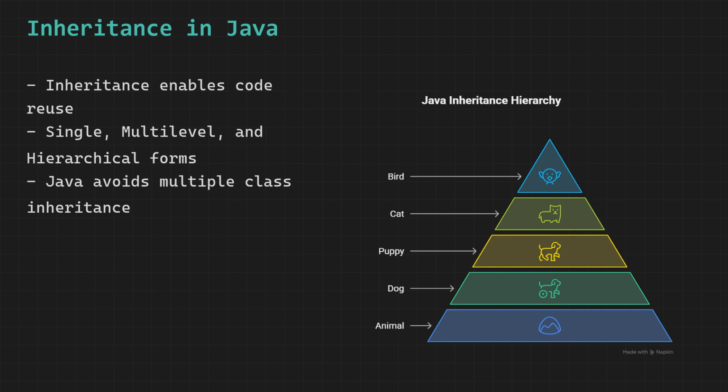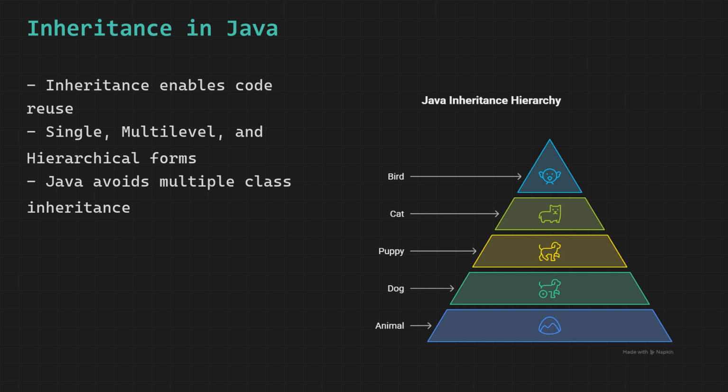When one class inherits from another, it automatically gets all the non-private fields and methods of the parent class without rewriting them. This is one of the most powerful features of object-oriented programming because it promotes code reuse and reduces repetition. Let us look at the three types one by one.